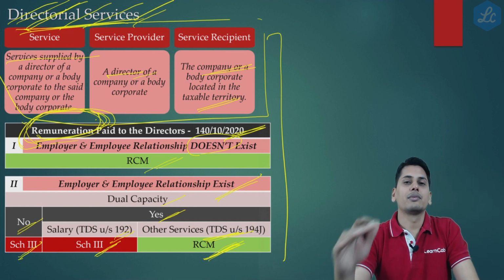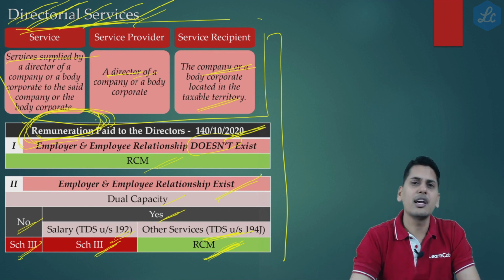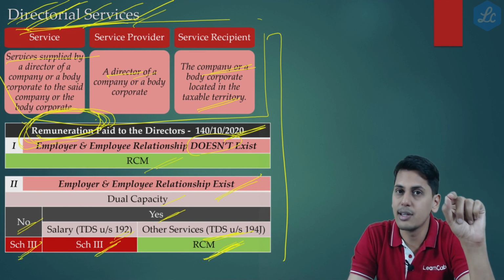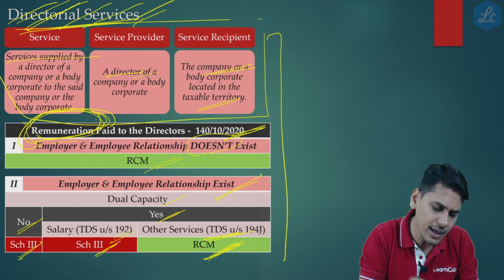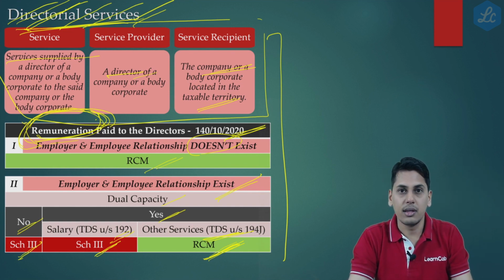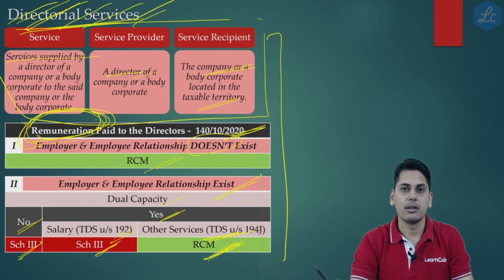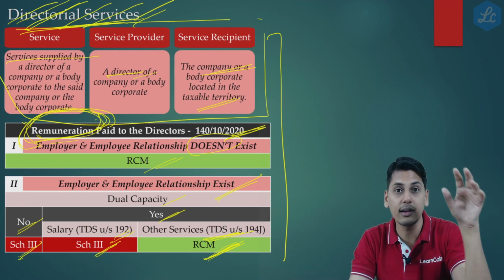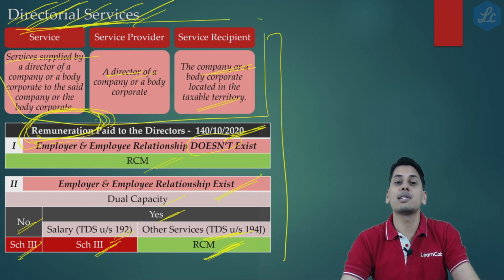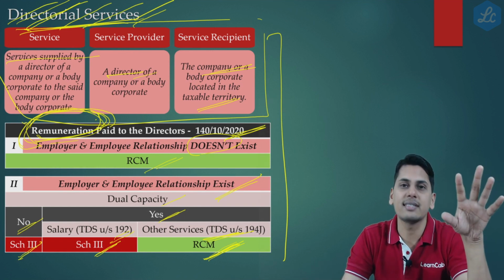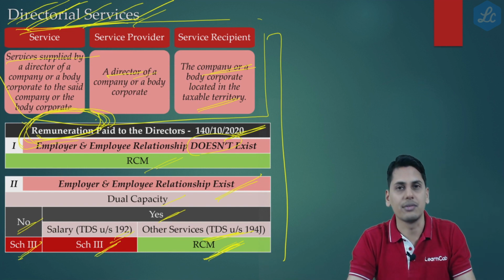Now friends, here one school of thought tells you that since the notification does not restrict itself to directorial services, it simply tells you services supplied by the director. In that case, it is very wide to cover all the services which are supplied by the director to the body corporate, other than those transactions which are getting under Schedule 3. All other services supplied by the director to the body corporate would be taxed under reverse charge mechanism because the notification doesn't restrict itself to directorial services.